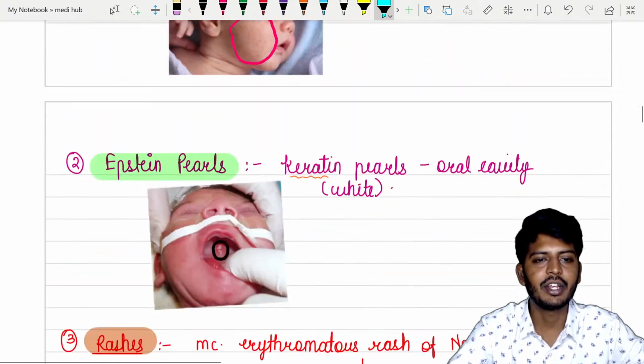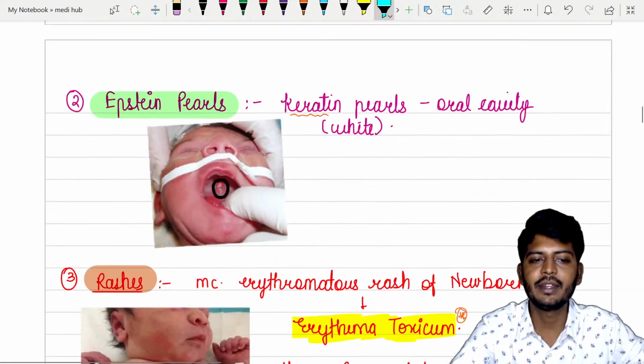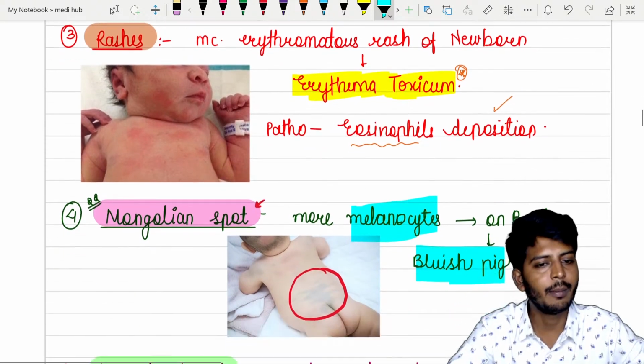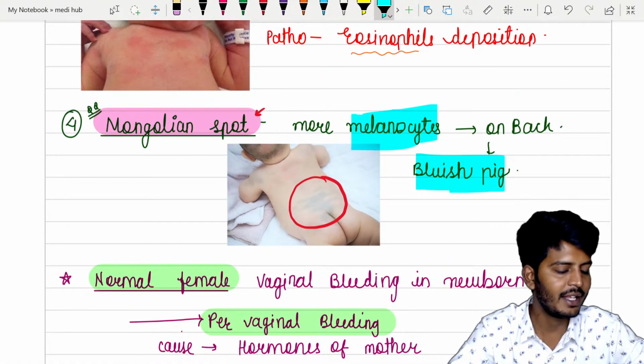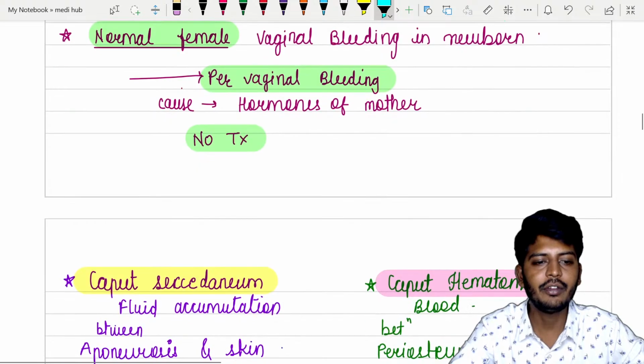So what are these conditions? Milia, no treatment. Epstein pearls, no treatment. Erythema toxicum, no treatment. Mongolian spot, no treatment. These are the conditions which do not require treatment. Let's go to the next aspect.